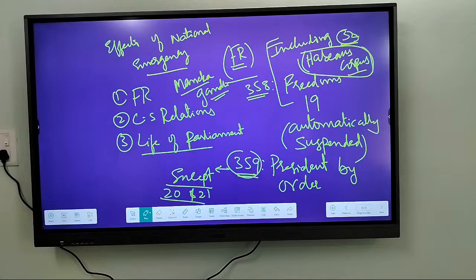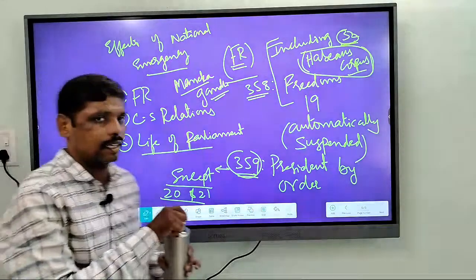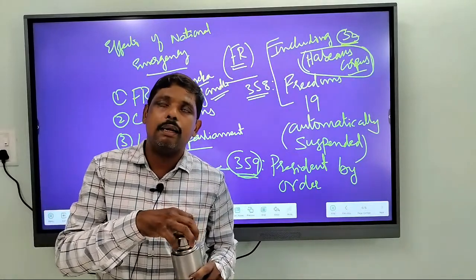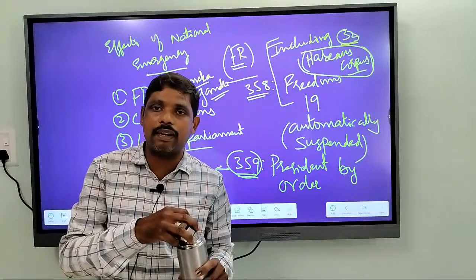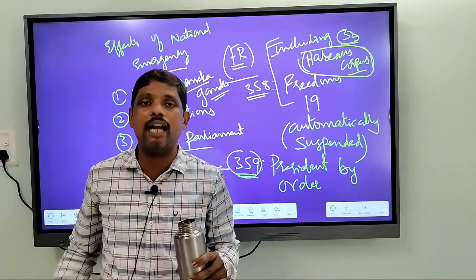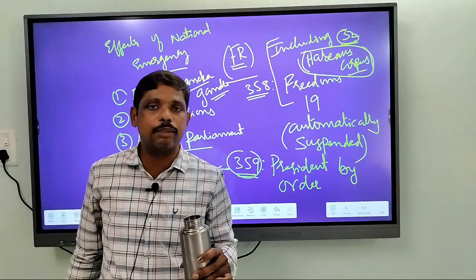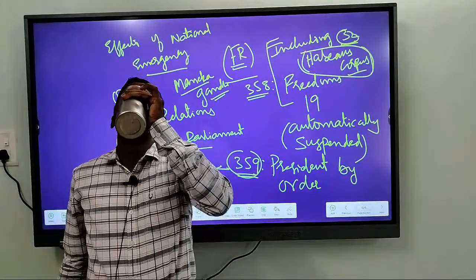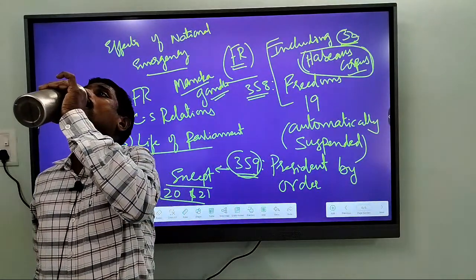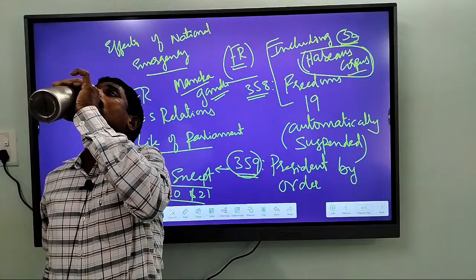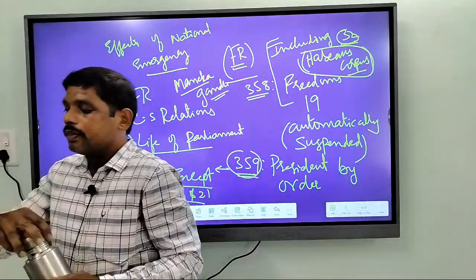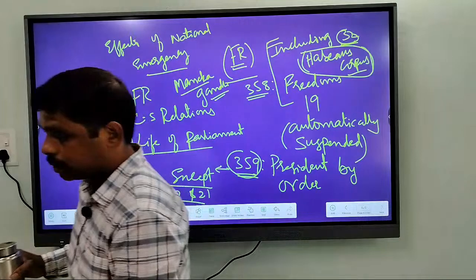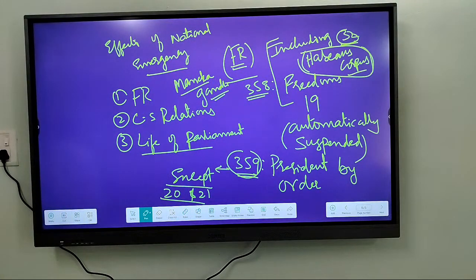So this is the impact of national emergency on fundamental rights. Once again, Article 19 is automatically suspended, and the President by an order can suspend any of the fundamental rights except the rights mentioned in Articles 20 and 21, as well as there is an exemption for the writ of habeas corpus. So this is the effect on fundamental rights.